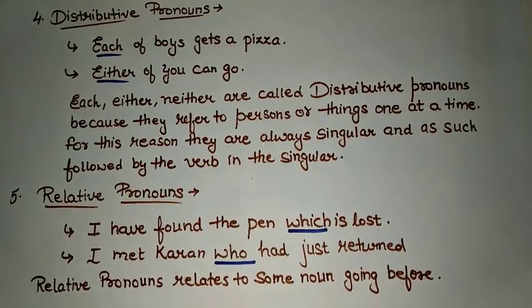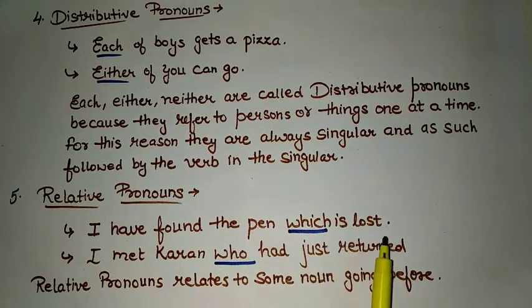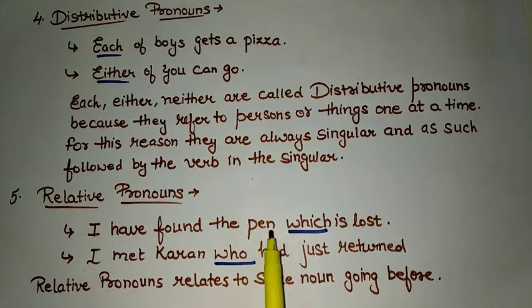Relative pronouns are very easy to understand as the idea of relative pronouns is very well understood by the name itself. If I say, I have found the pen which is lost, in this example, which is making a relation with that pen, means I am talking about a particular pen which is lost.